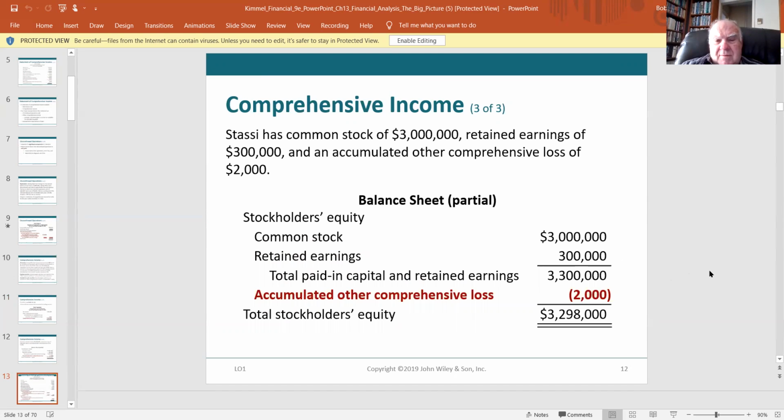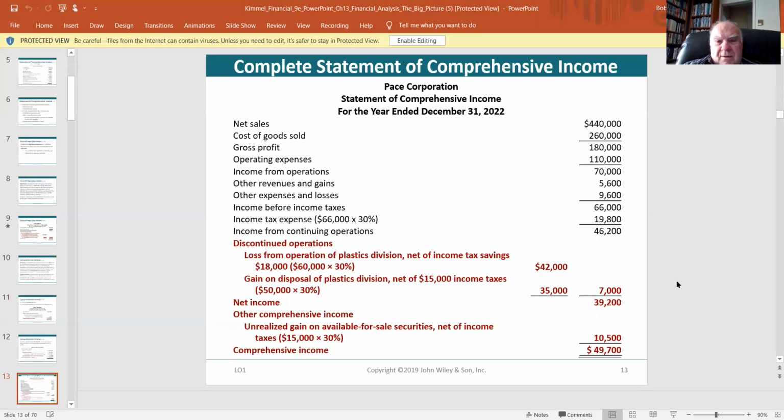Stassi has common stock of 3 million. Now they're showing the 3 million. Retained earnings of 300,000, and an other comprehensive loss of $2,000. That's when it was an available for sale item. And they're just showing you the total income statement, net sales, etc., down to operations, then loss from operation of plastics division, gain on disposal of plastics division, other comprehensive income. They had the available for sale security, $10,500.